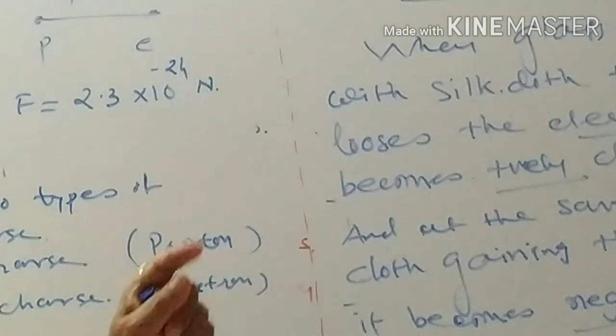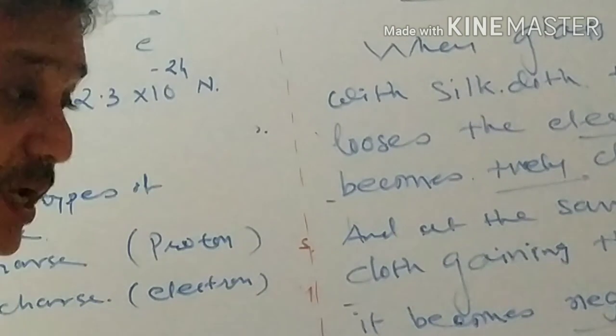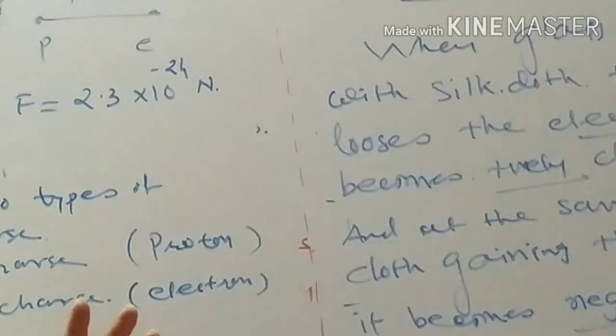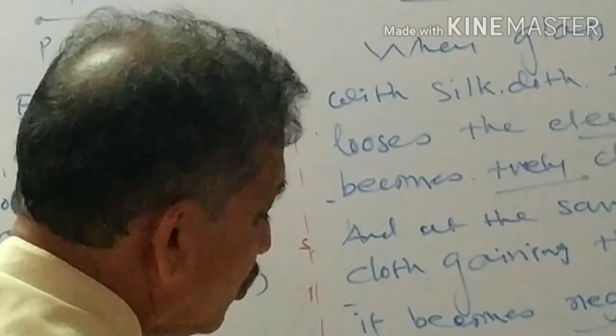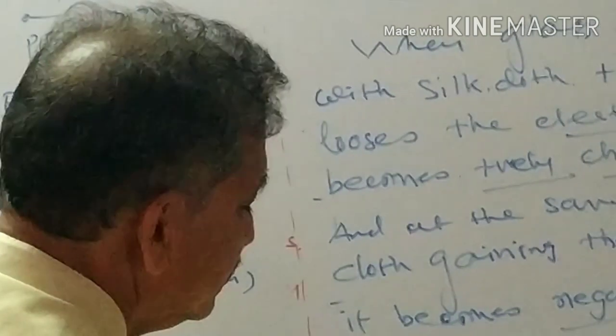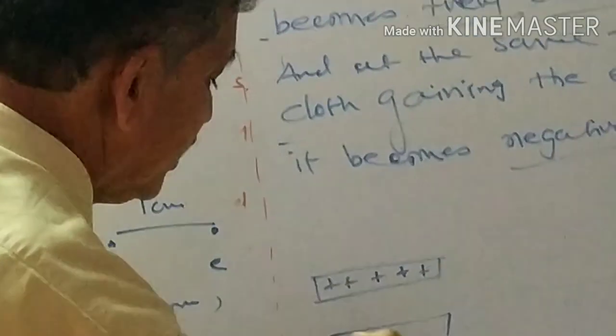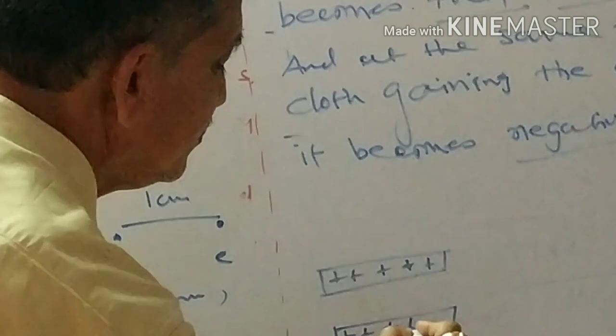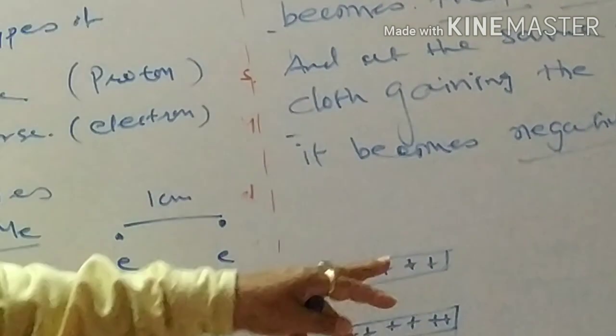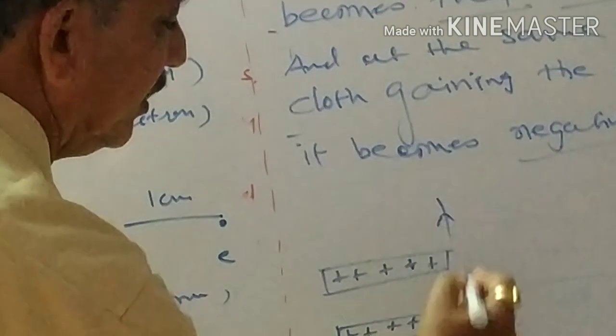Now, if you consider two glass rods rubbed with silk material, then one glass rod is positively charged, and the other glass rod is also positively charged. When they are brought close to each other, what will happen between them? There will be a force of repulsion.